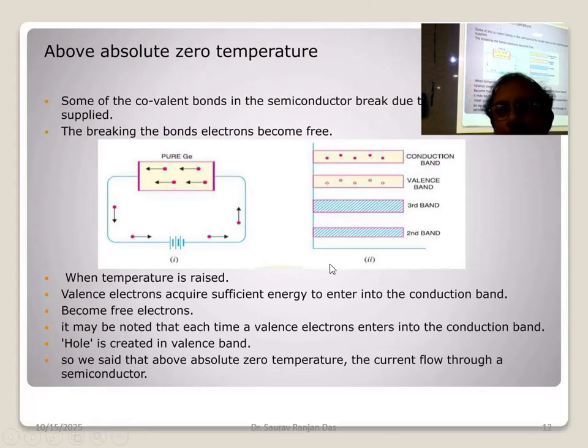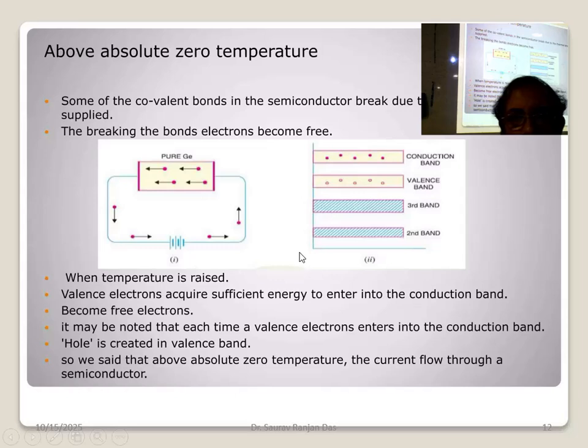So above absolute zero temperature, what is happening? Why is it becoming conducting? Because some of the electrons from the valence band can be promoted to the conduction band. So it becomes a free electron, and freely it can flow, it can move, and that's why it becomes a conductor.